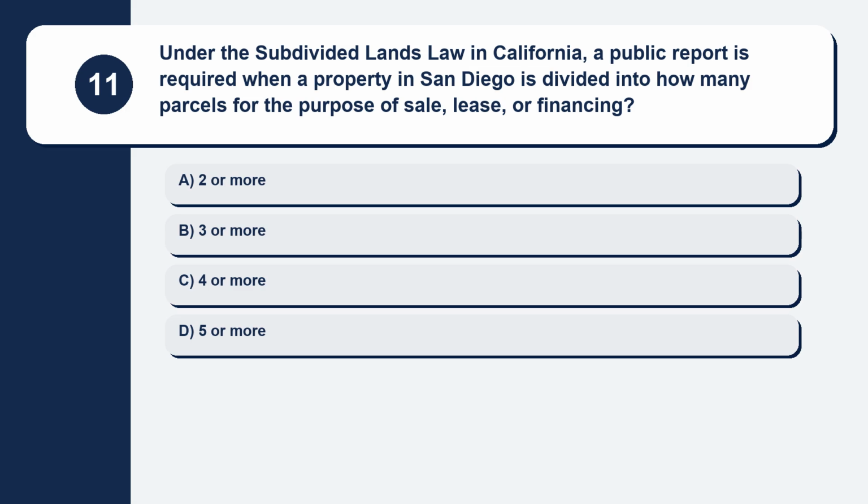Question 11. Under the Subdivided Lands Law in California, a public report is required when a property in San Diego is divided into how many parcels for the purpose of sale, lease, or financing? Here are your options. Option A, 2 or more. Option B, 3 or more. Option C, 4 or more. Option D, 5 or more.